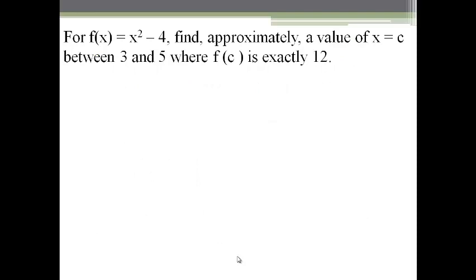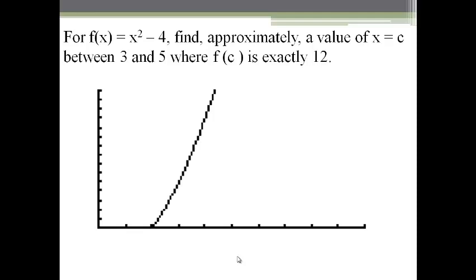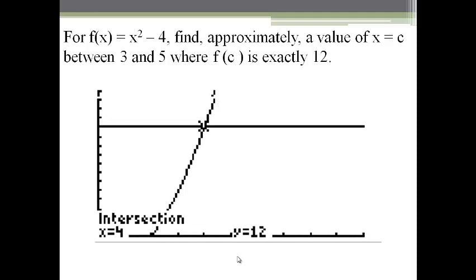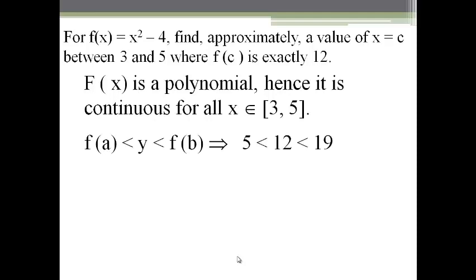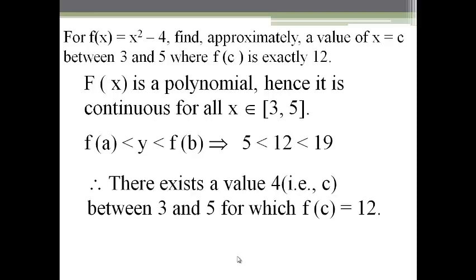For f of x equals x squared minus 4, consider the interval between 3 and 5. The value f of c is exactly 12. So this is the corresponding figure for the given function. For the value x equals 4, it attains the value 12. Here f of x is a polynomial and it is a continuous function in the interval 3 to 5. Here the value y lies between f of a and f of b. That is, f of a equals 5 and f of b equals 19. So the value of y is 12.